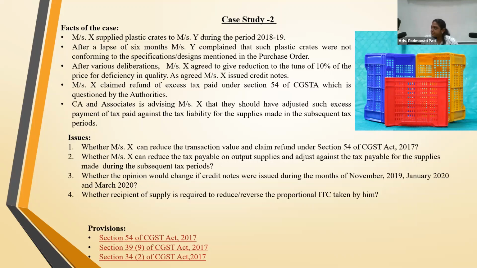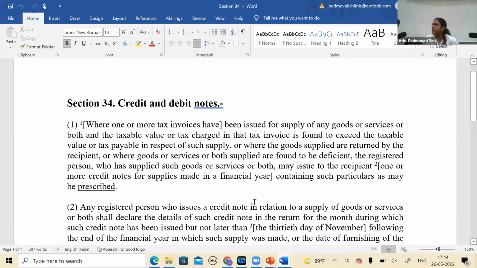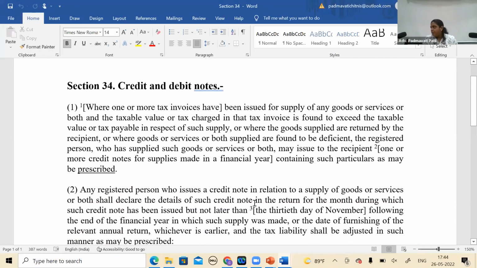Adjustment, I think we can take an adjustment. It's a deficiency in service, section 24 or 34, where it talks about credit notes. Credit notes can be issued. Only one thing is there, that credit notes while issuing, as you rightly pointed out, section 34, there is a specific restriction that they have to be issued only by the due date, I mean September following the financial year, or the annual filing. And normally ho jata hai ki September ka file kar hi dete. It is very, I mean, I don't know, there is a situation where you wait till 31st December.